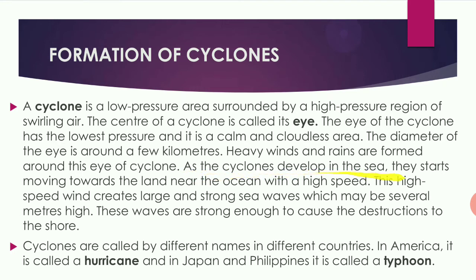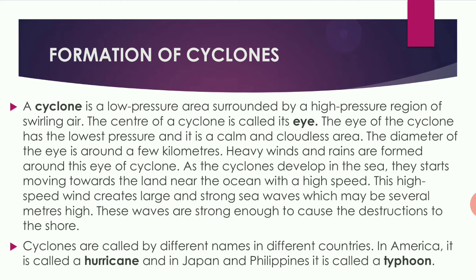As the cyclone develops in the sea, it starts moving towards the land near the ocean at high speed. The high speed wind creates large and strong sea waves which may be several meters high. These waves are strong enough to cause destruction of the seashore. So cyclones are caused by warm moisture bearing air over the oceans.